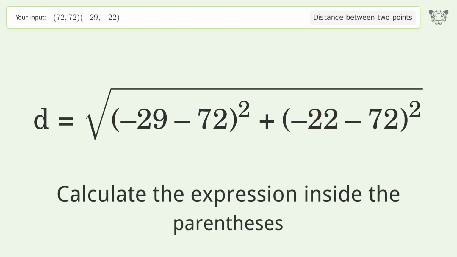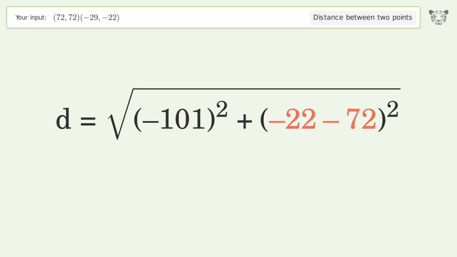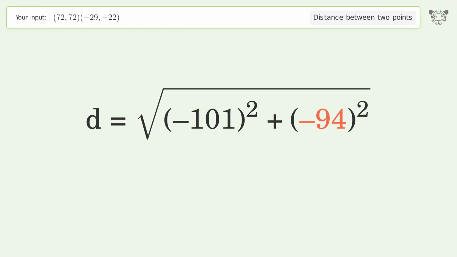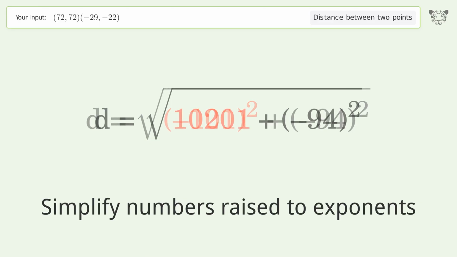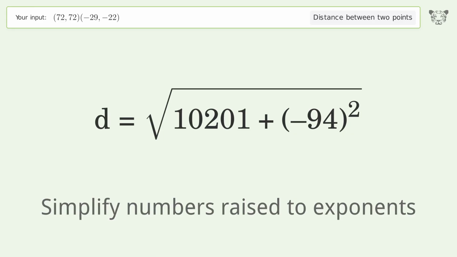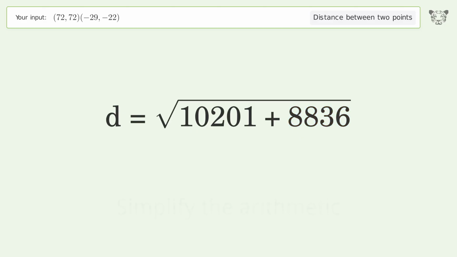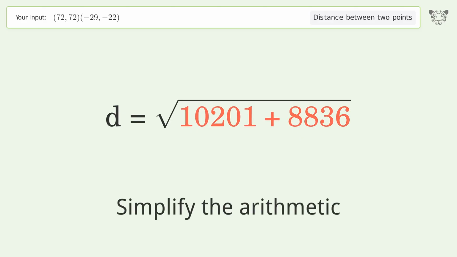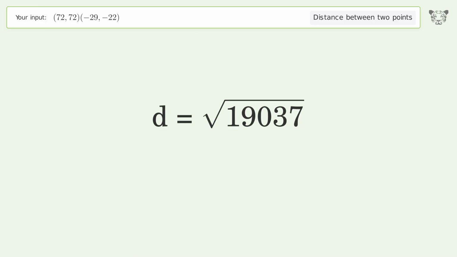Calculate the expression inside the parentheses. Simplify numbers raised to exponents. Simplify the arithmetic. And so the distance between the 2 points is the square root of 19,037 or 137.975.